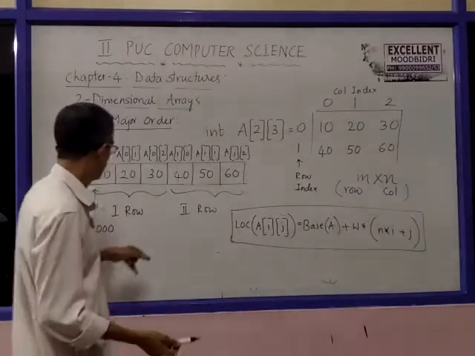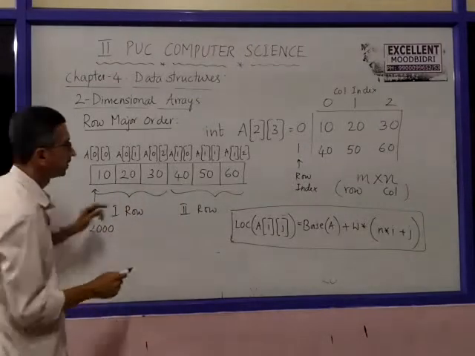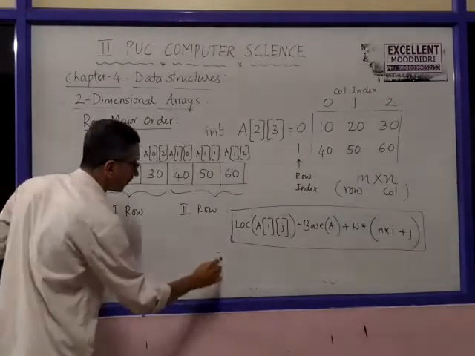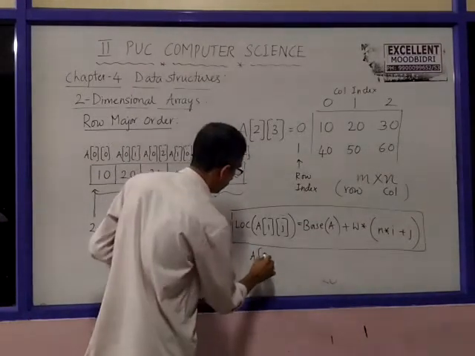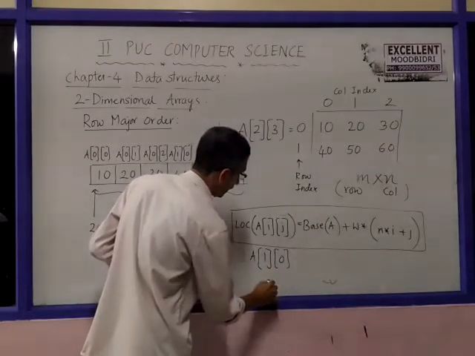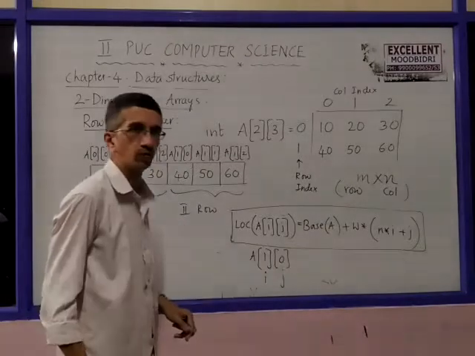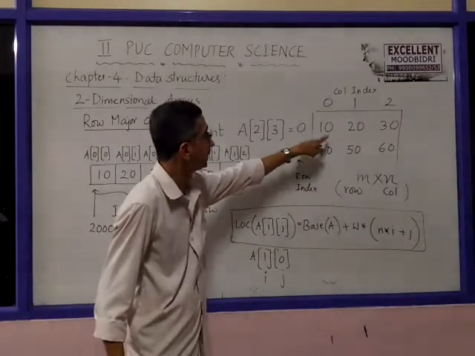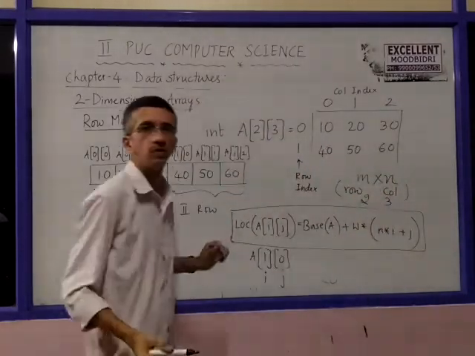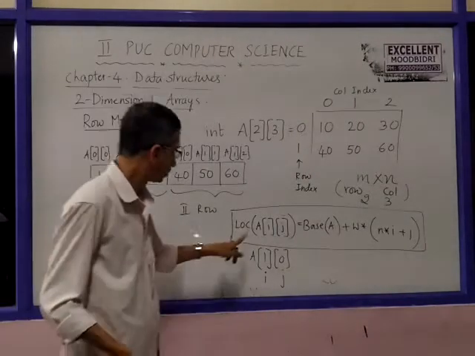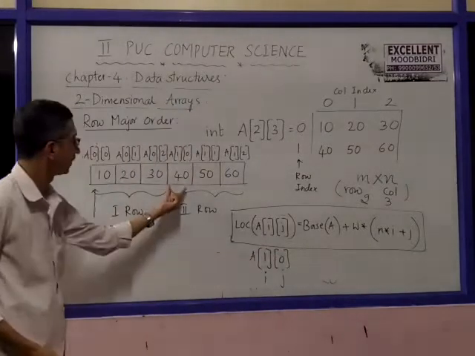of any item. Let us say, for example, we will find out the address of the item 40. Item 40 is location of A of 1 0. So I is 1, J is 0. How much is M and N for this? M is the number of rows, 2 rows and 3 columns. M is 2, N is 3. So A of 1 0 is this one, 40.